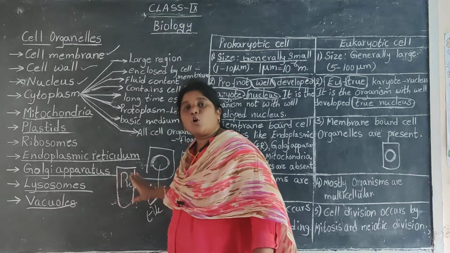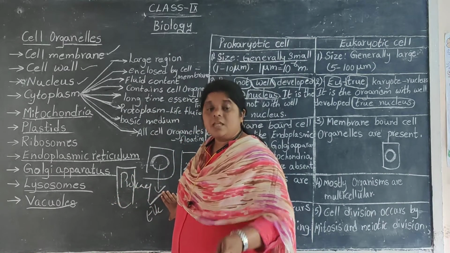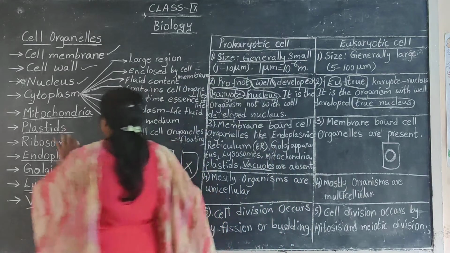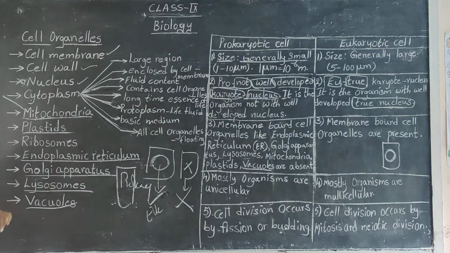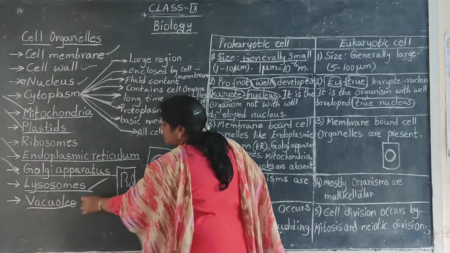It doesn't mean that only the nucleus is absent. Along with the nucleus, you will miss mitochondria, plastids, endoplasmic reticulum, Golgi apparatus, lysosomes, and vacuoles.